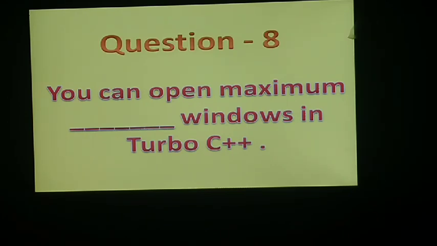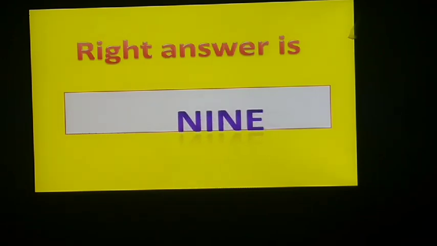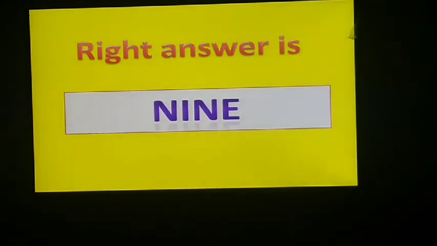How many windows we can open? Maximum windows. See, right answer is 9 windows we can fill. Is it clear? Any problem, class?